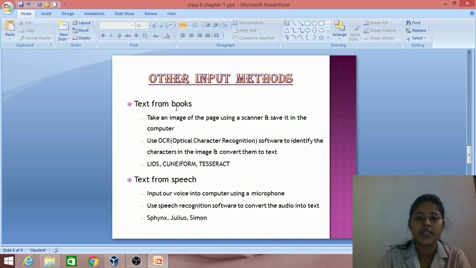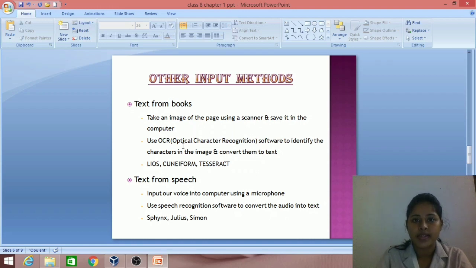First one is text from books. If a person cannot type using keyboard, what he can do? He can take an image of the page using a scanner and save it in the computer. Just take the photo of the page, then save it in the computer.